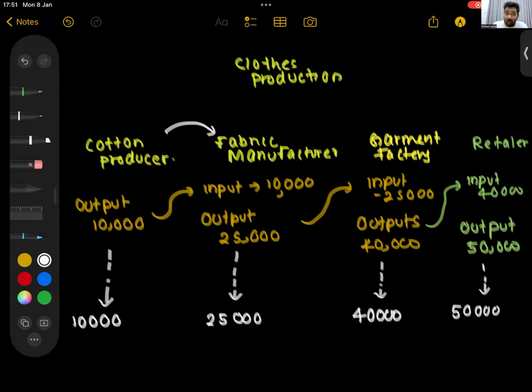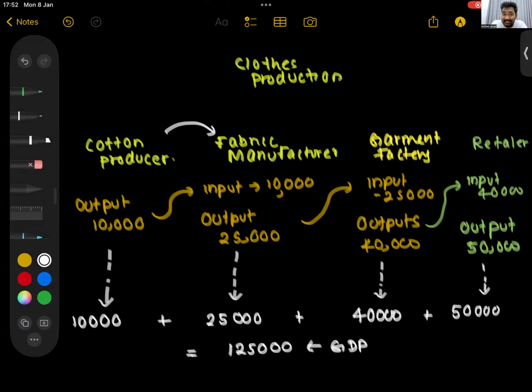Right? Government has got all the information. Can you tell me, if you add this and this and this and this, and the number that you get, 125,000, can we consider this as the GDP? The cotton manufacturer says, I produced 10,000. Fabric fellow says 25,000. Garment 40,000. Retailer says 50,000. No one has lied. Everyone has told the truth. What's the problem here? What's the issue?